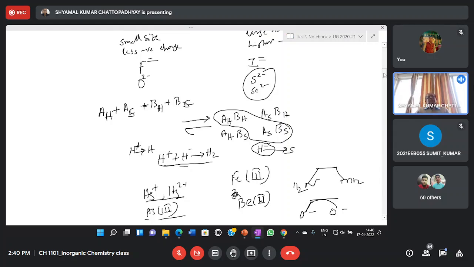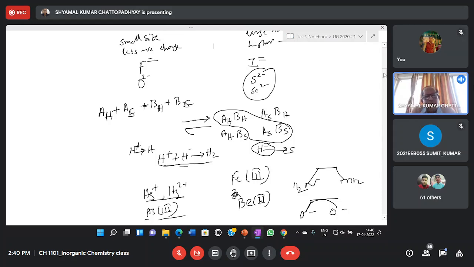So hard acid and hard base, they will interact mainly through ionic bonding, ionic interaction. Whereas soft acid and soft base, they will interact mainly through covalent bonding. So hard acid hard base combination is ionic bonding. Soft acid soft base combination is generally covalent bonding.